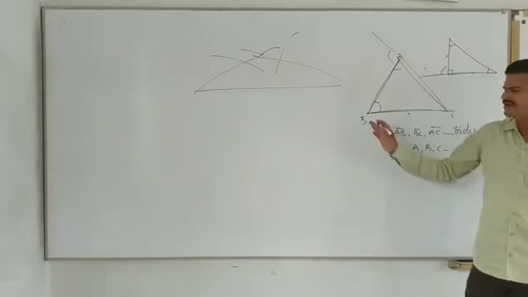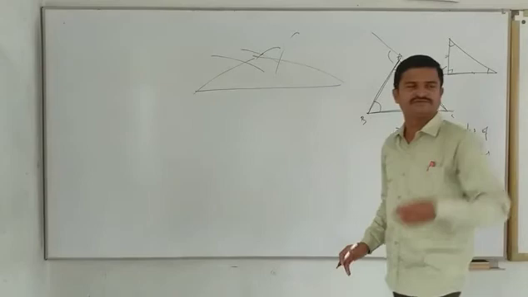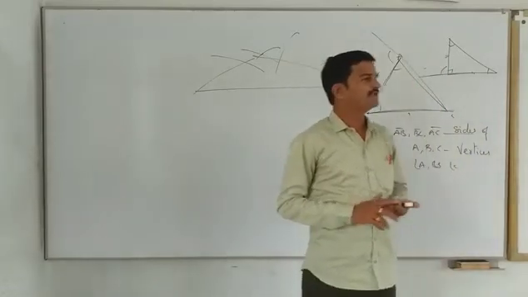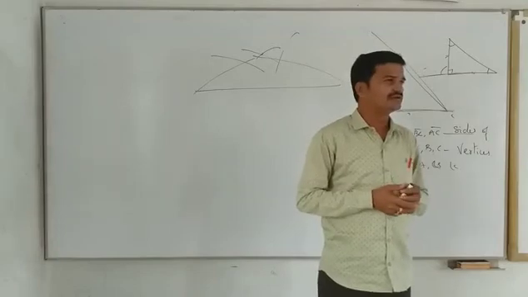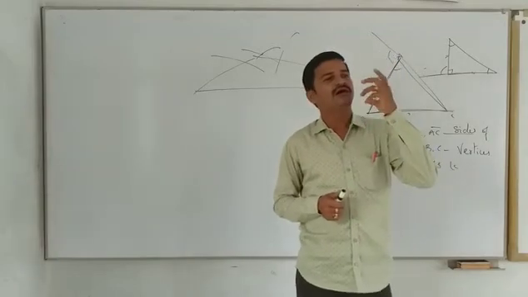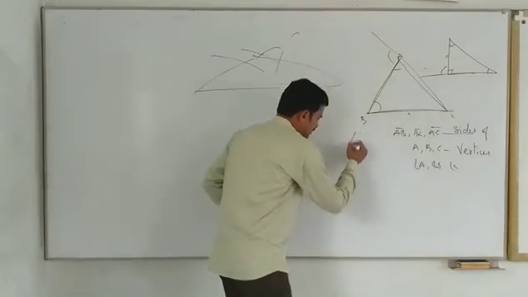Clear now? And here is one more property we have to recap. The angles which are opposite to equal sides are equal. Suppose it is an isosceles triangle.